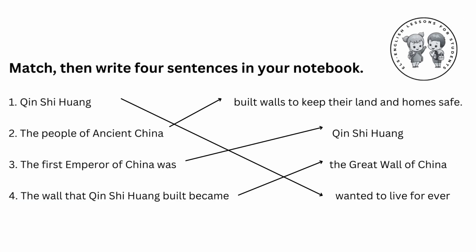Match. Then write 4 sentences in your notebook. 1. Qin Shi Huang wanted to live forever. 2. The people of ancient China built walls to keep their land and homes safe. 3. The first emperor of China was Qin Shi Huang. 4. The wall that Qin Shi Huang built became the Great Wall of China.